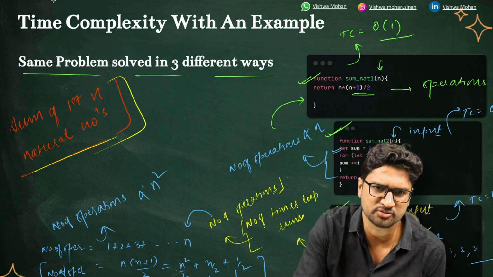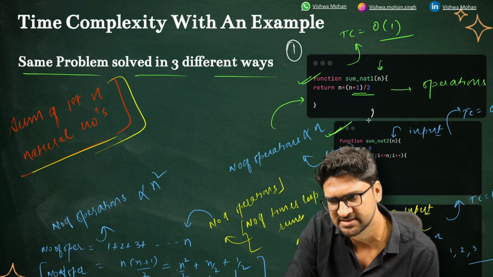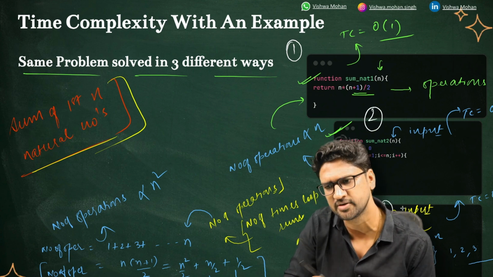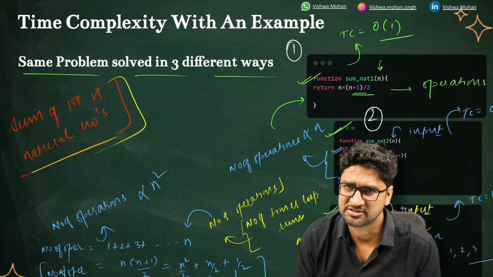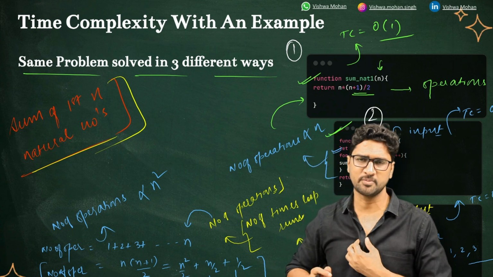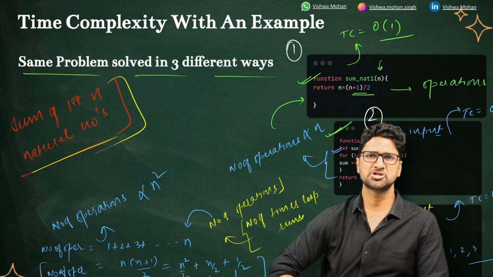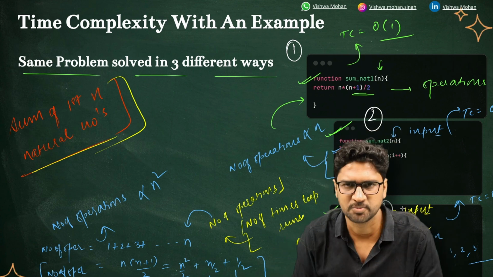So in terms of time complexity, I'll say this one is the best, this is second, and this is third. Based on the logic that you write, you always have to ensure that your number of operations are proportionally less with the input size itself.